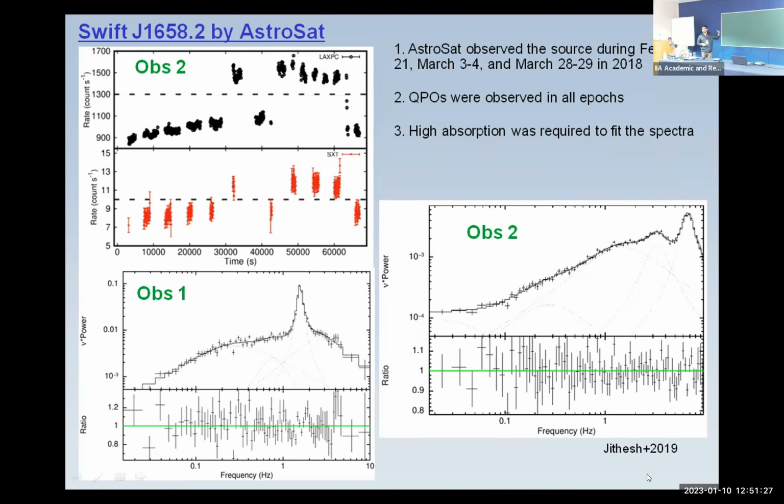We fitted them separately, extracted the flow parameters, and tried to get some idea of what can be the reason. We have seen that the accretion rate changed almost 10% in a day, and that can be the most plausible reason, because no jet was observed. Earlier literature said a jet can be the origin for this type of behavior, but from our study we did not observe any jet or mass outflow. So it can be due to the mass accretion rate. This is basically the demarcating line separating the two flip-flop states.